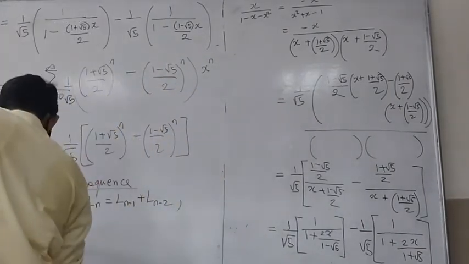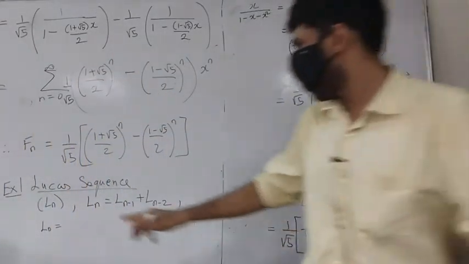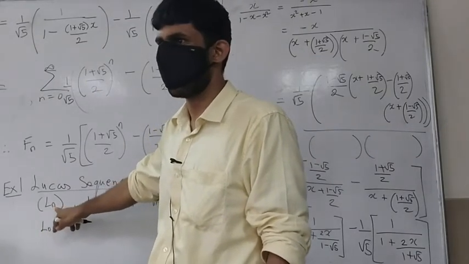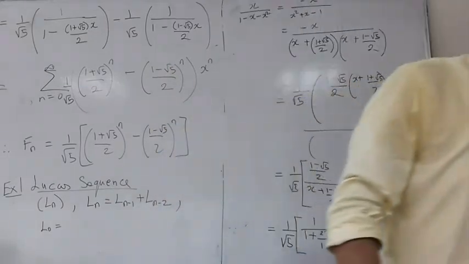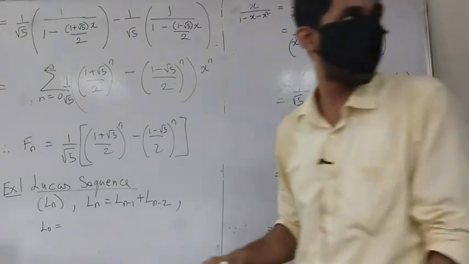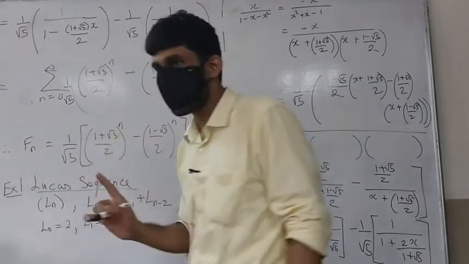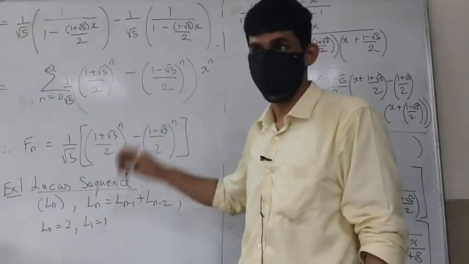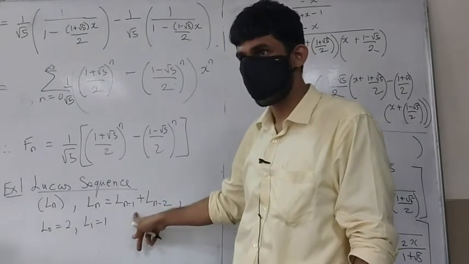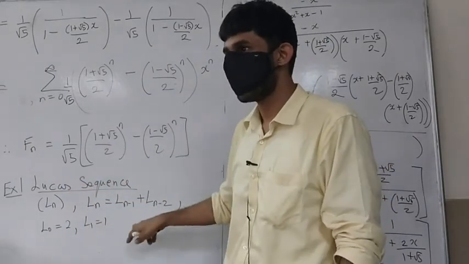That is, L0 equals... By the way, when I write sequences here in this course, almost always I start this thing with 0. Okay. So what is it? I'm going to go with L0 equals 2 and L1 equals 1. L0 equals 2 and L1 equals 1. Try to get the generating function of that, then using the generating function get a formula for ln.